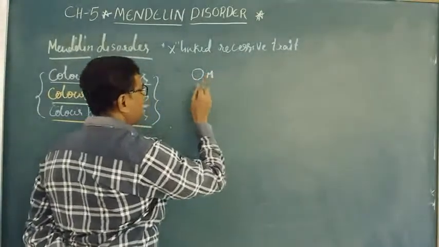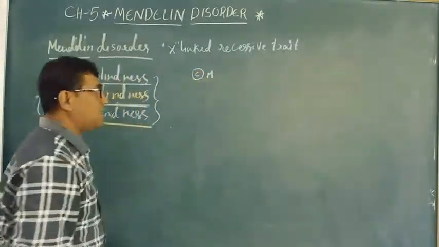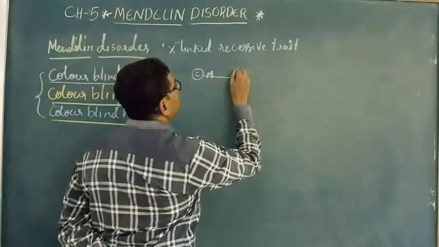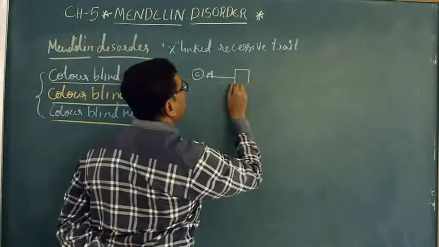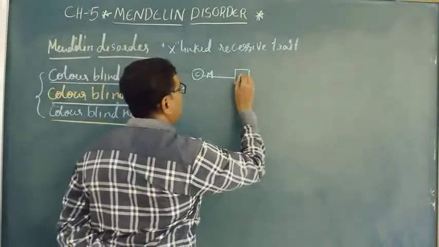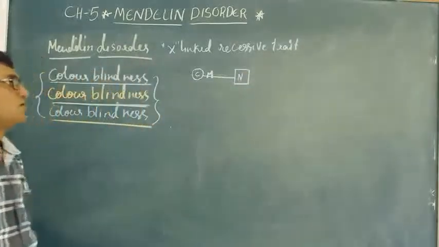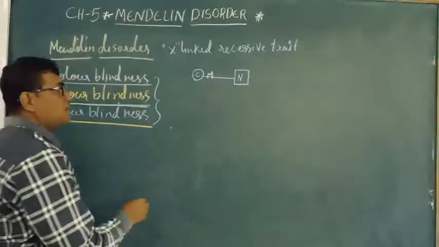So here, assume that this is the mother. Mother is a carrier, and mother is married to father, and father is normal.